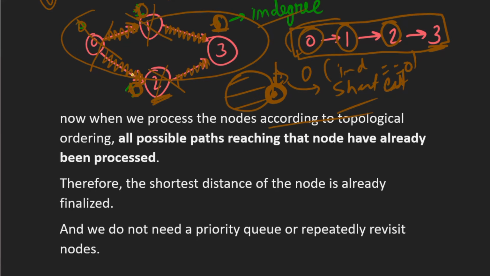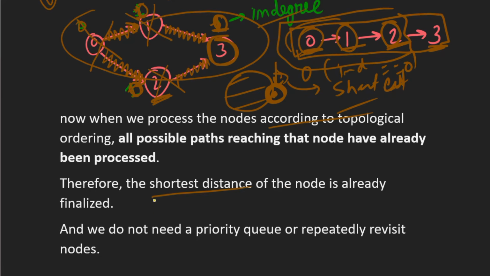If we see with the help of an example, when we process 3, at that time node 0, node 1 and node 2 have already been processed, so whatever distance we get at node 3 will be the shortest distance.